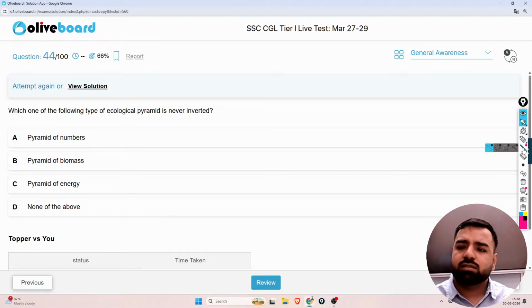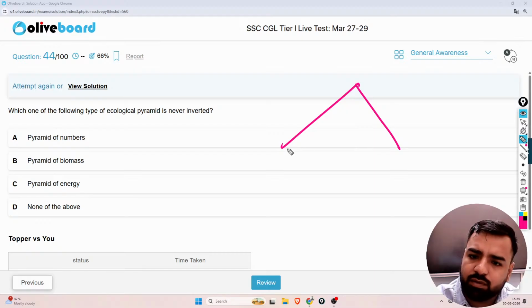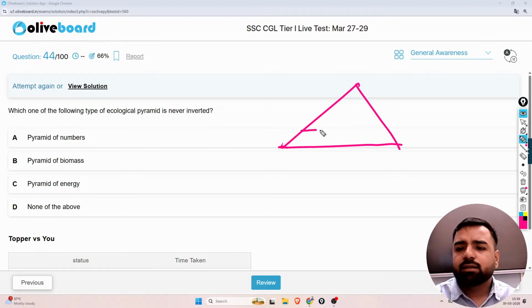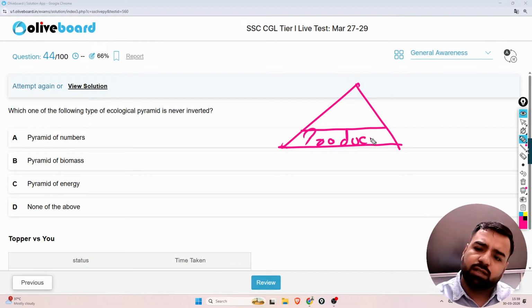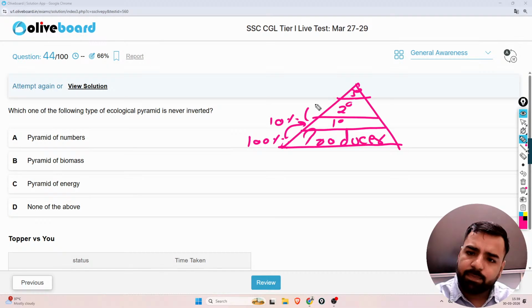The next question is, tell me which one of the following types of ecological pyramid is never inverted? Guys, let's talk about the energy pyramid. This is the producer, which includes plants, then we have primary consumer, secondary consumer, then tertiary consumer. Whatever energy is there, it will be 100% there. When we transfer it, it will be just 10%, then just 1% here, then just 0.1% here.